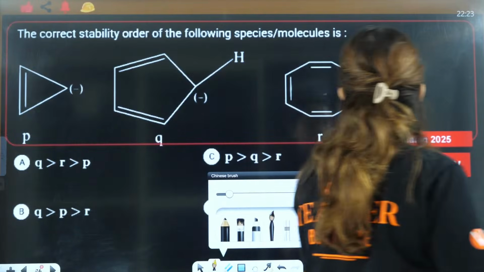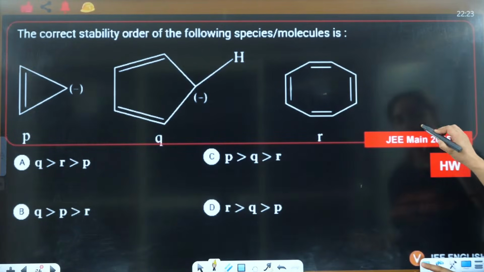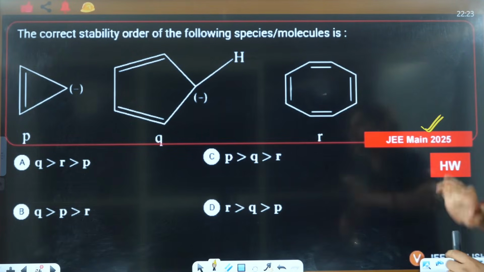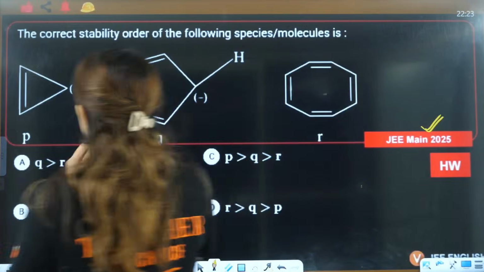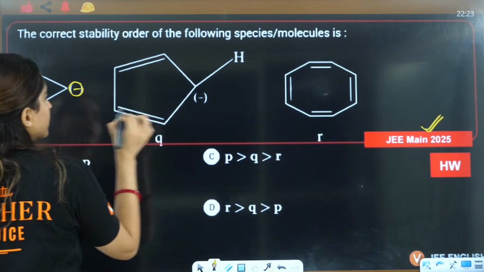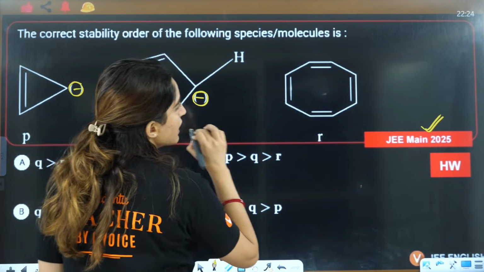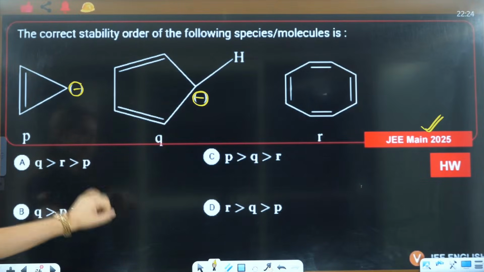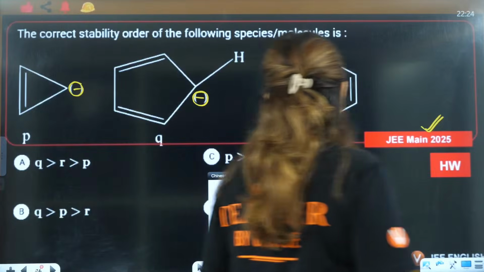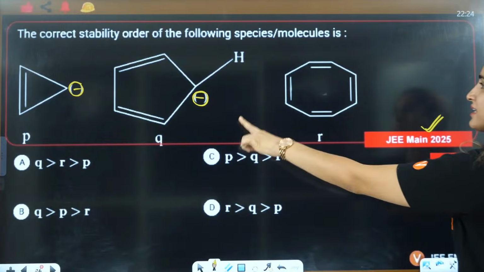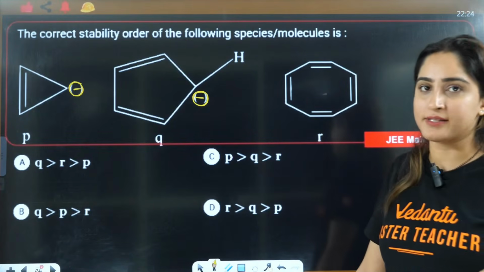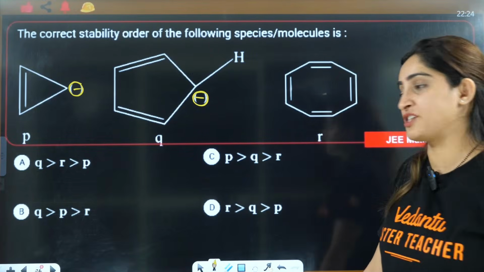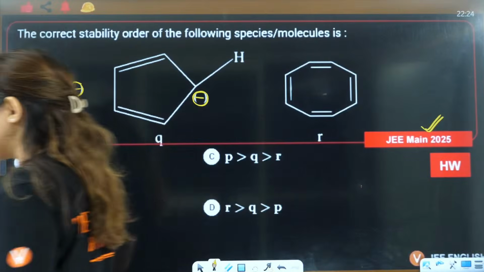Now I'm giving you one homework here. That is again a JEE question, a JEE 2025 question. Wait a minute, here you will have a negative charge, here you will have a negative charge. So you need to tell the correct order of stability, and I am not going to give you any hint. You need to work it out yourself. All these compounds we have done in today's session, right? Okay everybody.